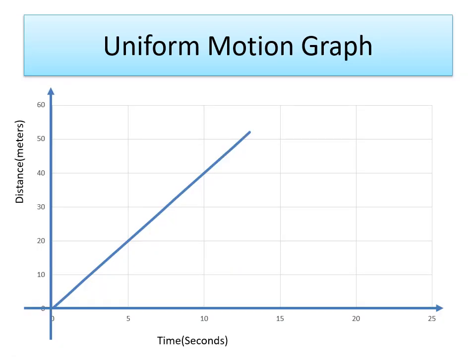If you observe the graph for a uniform motion, a graph is plotted of distance versus time. The shape of the graph is a straight line passing through the origin. This straight line indicates equal distances in equal intervals of time covered by a body, an object or a car. Here, the direction of motion is always constant. So velocity is constant here. Then the motion of a body is said to be uniform when the velocity is constant. Remember this.